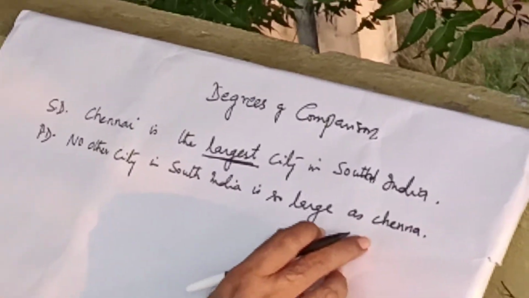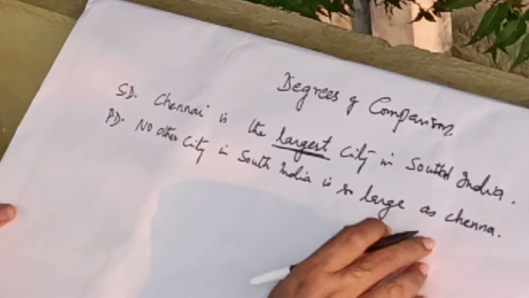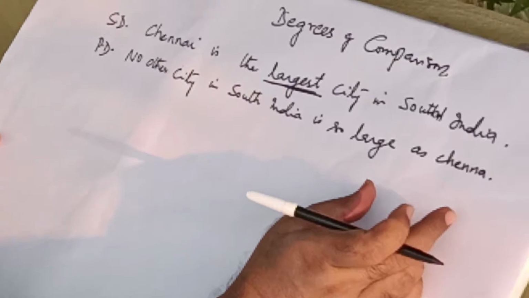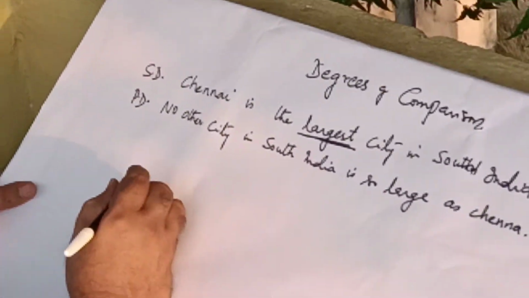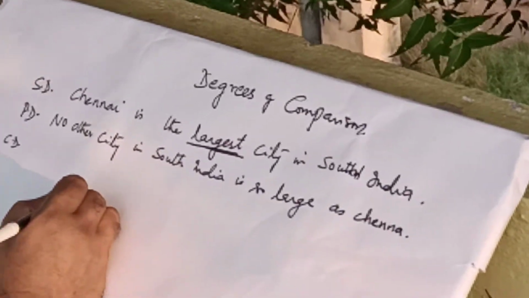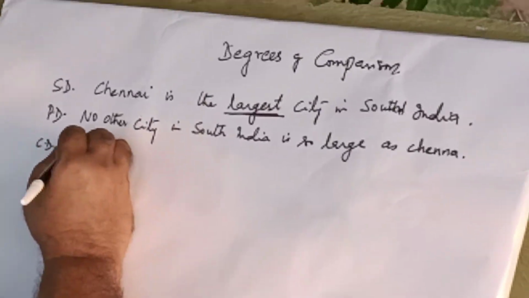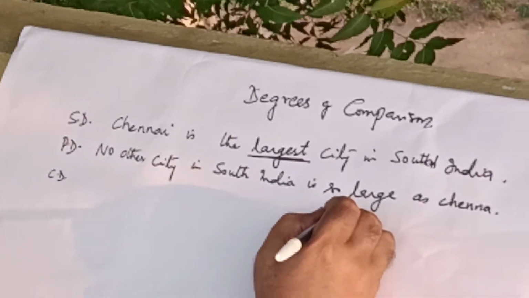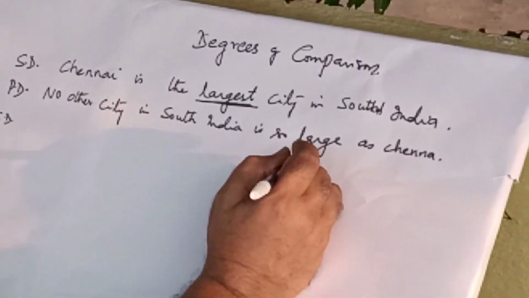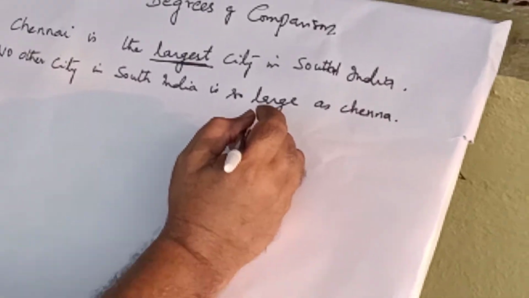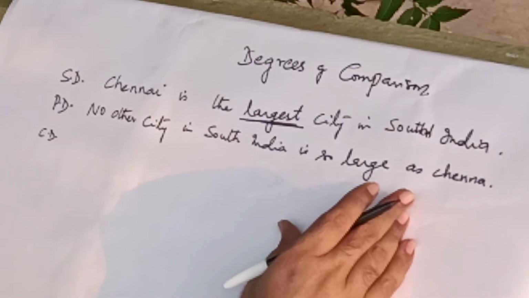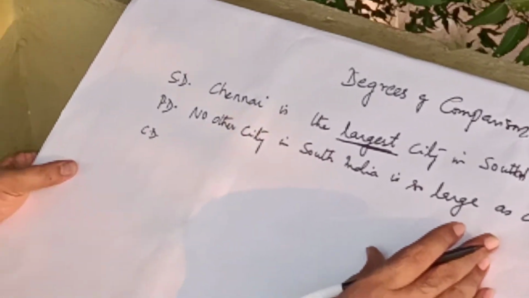So without changing the meaning, we have transformed the superlative degree sentence into a positive degree sentence. Now let us convert this into a comparative degree sentence. If you want to write the sentence in comparative degree, you should use the adjective larger than, larger than any other city.